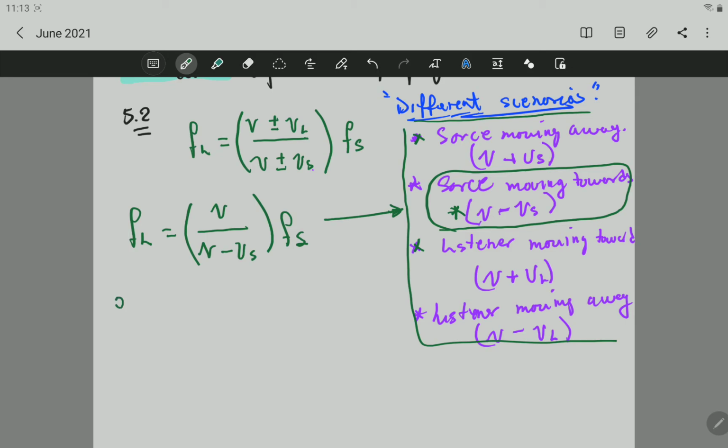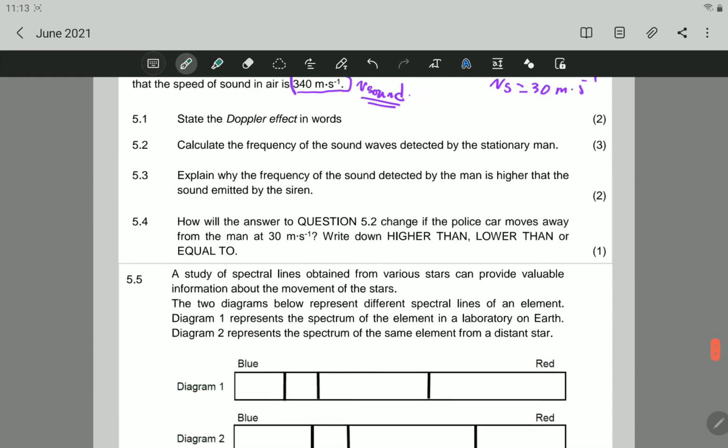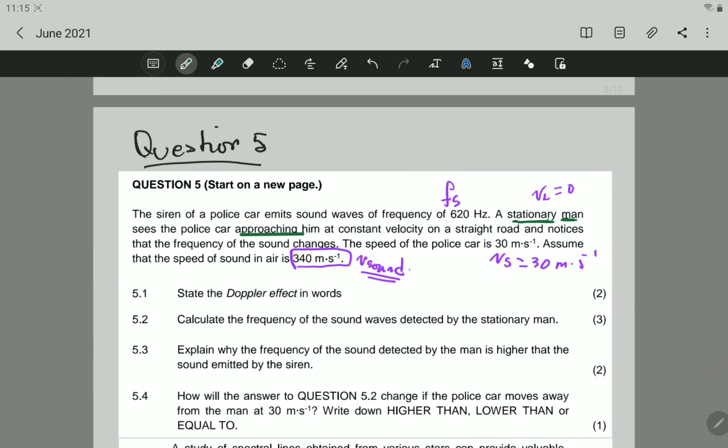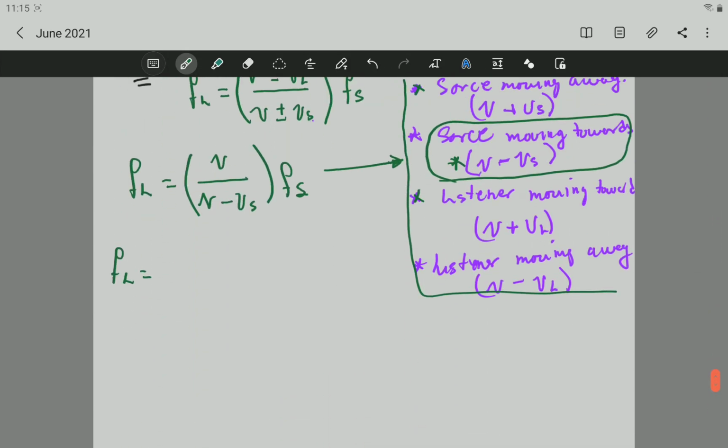So if we do the substitution, the frequency of the listener is equal to speed of sound. Let's use the data here. So we see the speed of sound is 340 meters per second. So this is equal to 340 meters per second divided by 340 minus speed of the source.